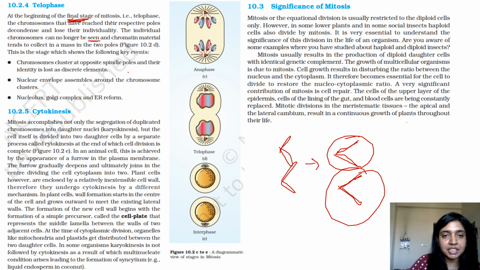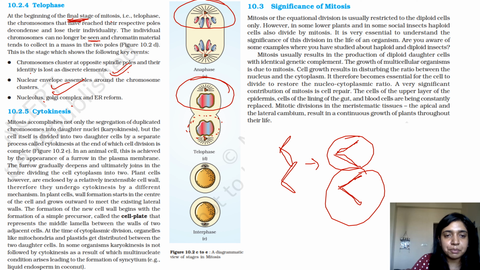Chromosomes cluster at opposite spindle poles and their identity is lost. Now they are clustering towards one end and their identity is lost, right? The nuclear envelope starts assembling around the chromosomes. The nucleolus, Golgi complex, and ER reform. We saw at prophase that these organelles were not visible anymore. But now that the division has occurred, these organelles also start reforming, forming their proper structures, and can be visualized at telophase.